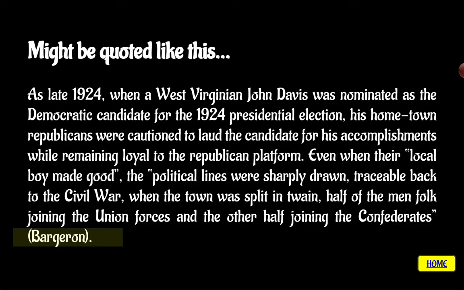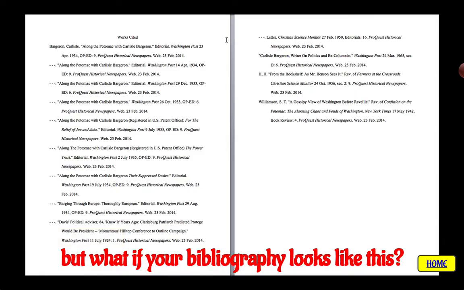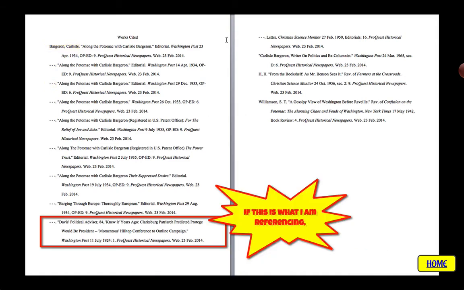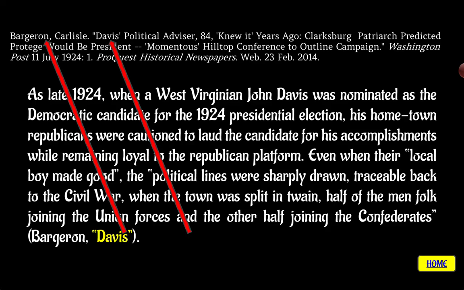except when you have numerous entries by the same author in your bibliography, and it looks like that. Now I want to make a note that those dashes with a period replace the name if the name appears several times in the same bibliography, and that is something you should do too. So this is the article I'm trying to reference in that citation, or in that reference. And here is the actual citation. This is what it would look like.